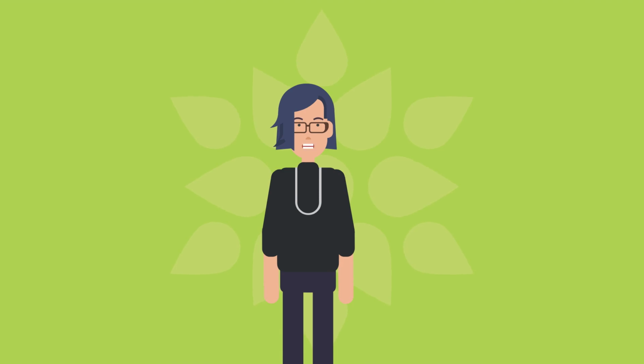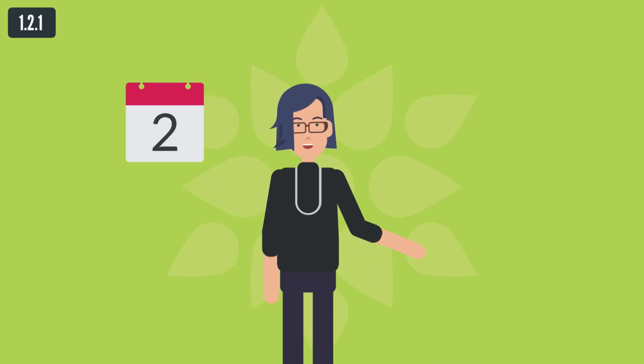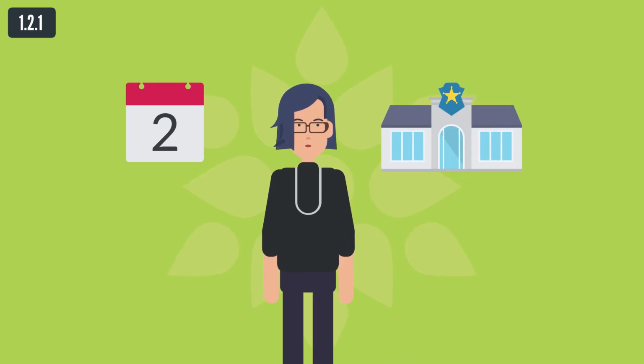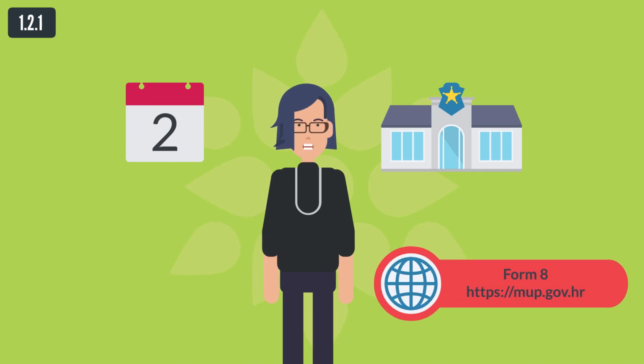If the registration can't be done by accommodation provider, nationals of a third state are required to register their short-term stay by themselves within 2 days from the date of entry or change of accommodation. A short-term stay shall be reported to the police department or police station in charge in accordance with the place of accommodation, and it could also be done electronically. Registration Form 8, and more information are available on the website of the Ministry of Interior Affairs.